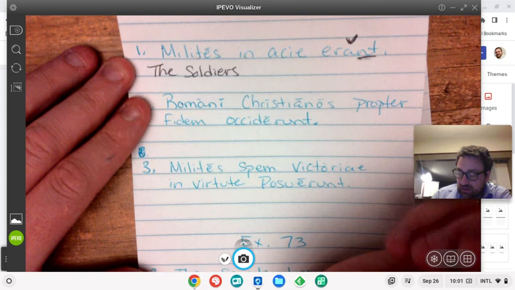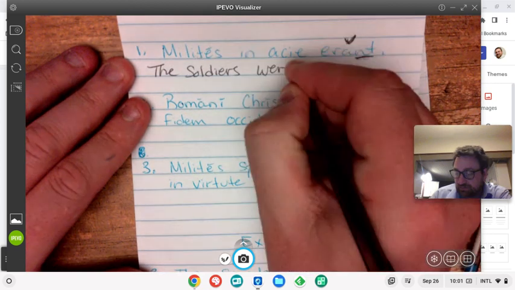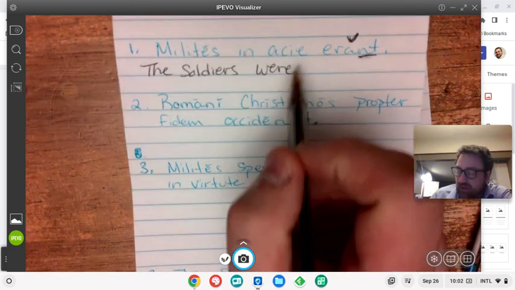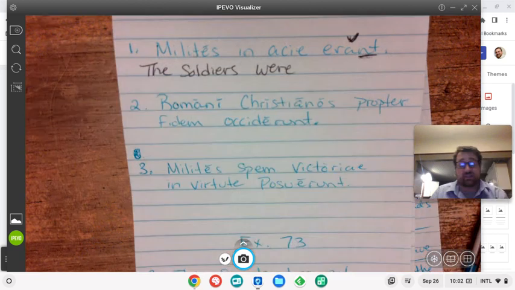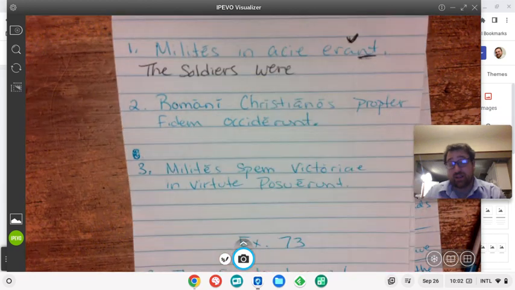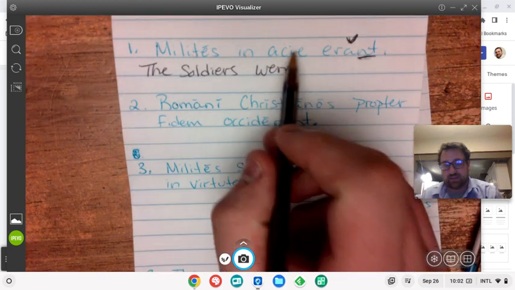And the soldiers were. So erant means were. So the soldiers were where? They're not coming into any place, so this isn't an in plus the accusative situation. This is an in with the ablative, and Actiae is the ablative ending for the 5th declension. So this is a 5th declension word, Acies, Actiae.